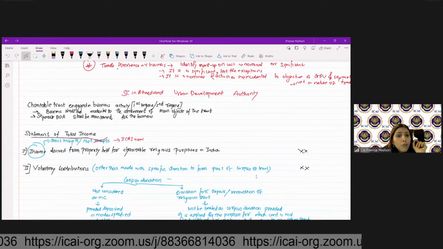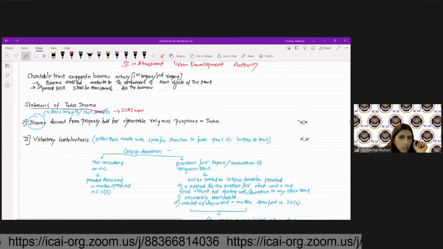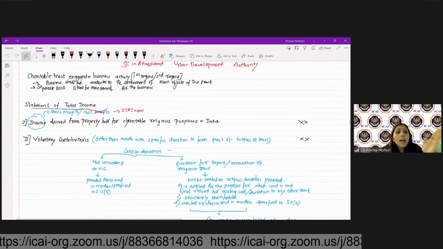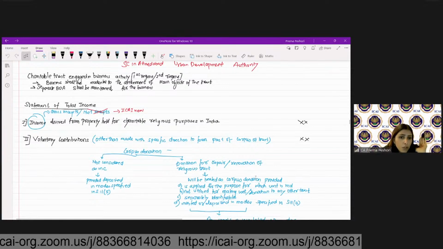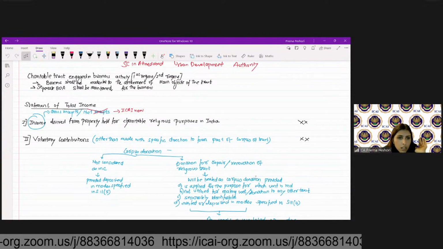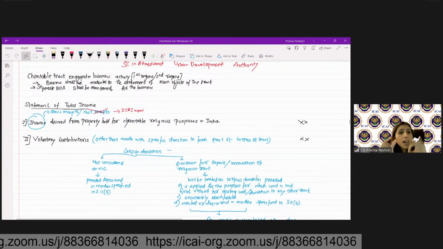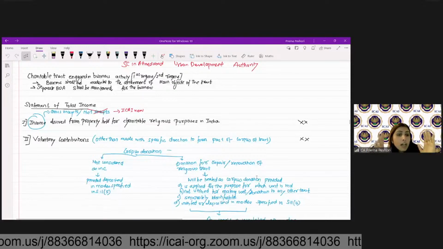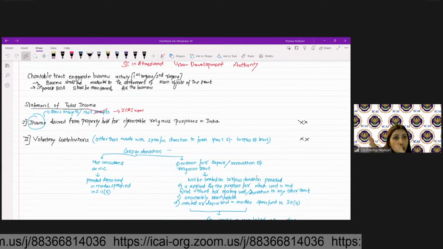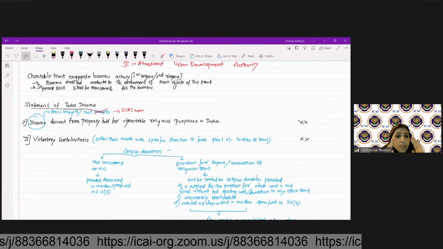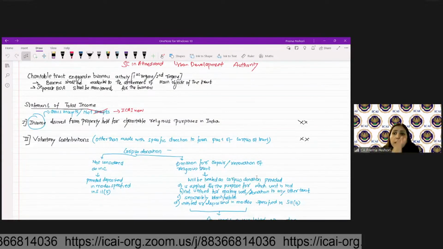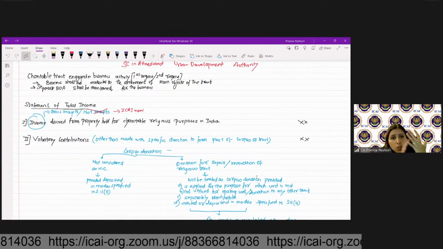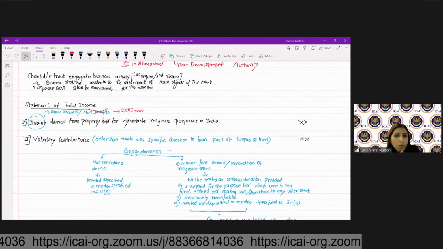Then you need to add the voluntary contributions, other than one which are with the specific direction to form part of the corpus of the trust. Now, corpus donations are not considered as income provided they are deposited in the modes which are specified under section 11(5). 11(5) gives the different modes where the corpus donations could be deposited, which is in the government securities, bonds, and all of that.